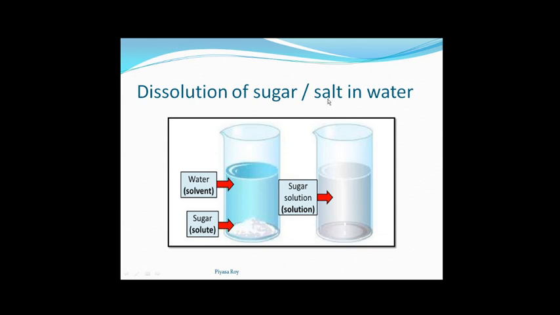In the same manner, if we dissolve some salt instead of sugar, we get salty water. That means in the salt solution the salt retains its property. Only the appearance of the sugar or salt is changing, but their chemical properties remain the same, and there is no change of mass and no change of energy. So this is again an example of physical change.